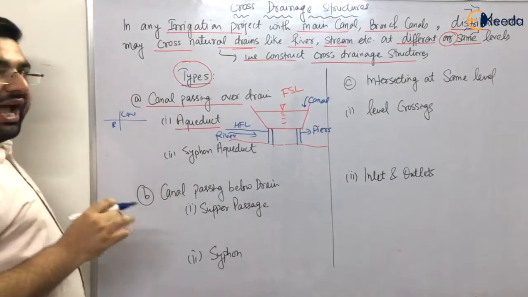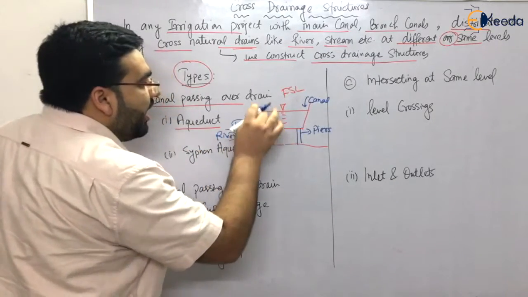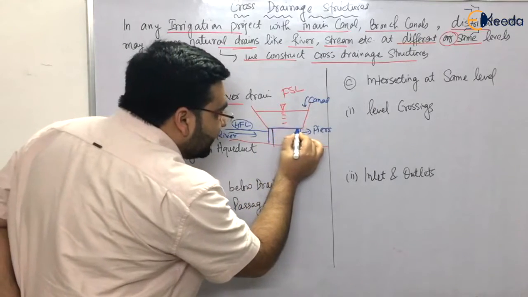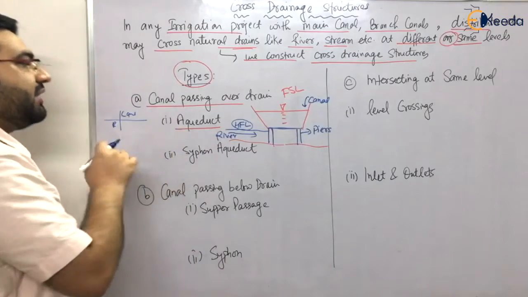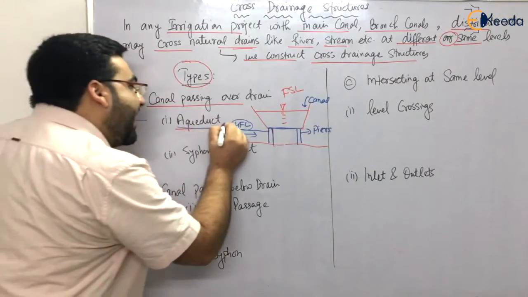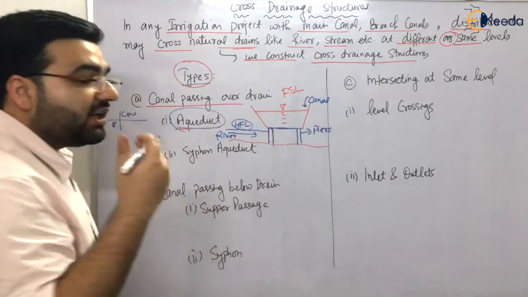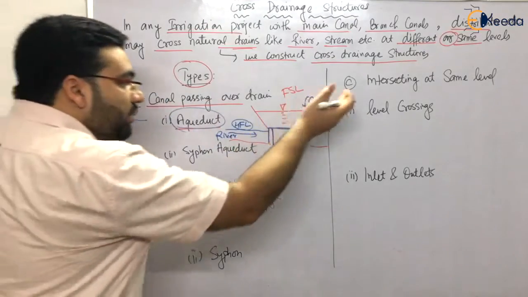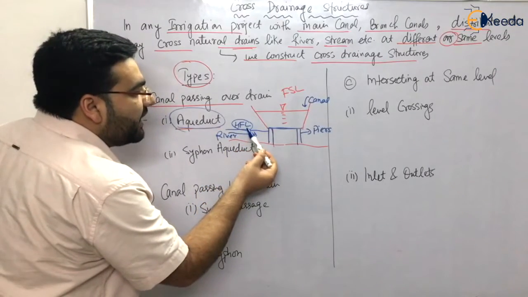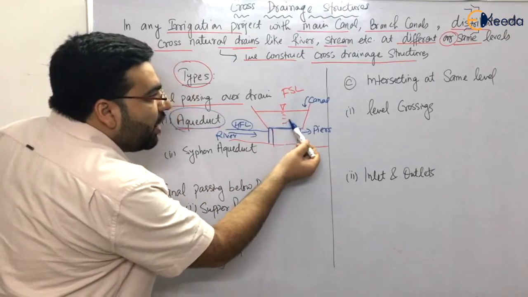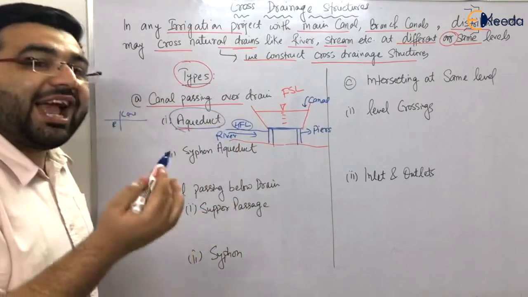Aqueducts are those structures that are formed when the high flood level of the river is below the base of the canal. You can see that the HFL is below the base of the canal. The structures formed in that situation are known as aqueducts. Students, this is very important. Questions are asked directly and students get confused about what an aqueduct was and what the level crossings were. So understand this very carefully. When the high flood level of the river is below the bed level of the canal, or below the bottom of the canal, it is known as an aqueduct.